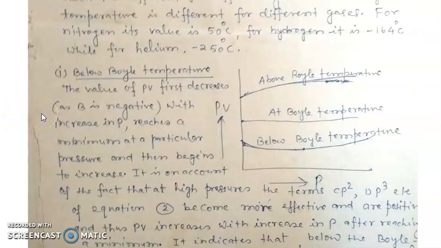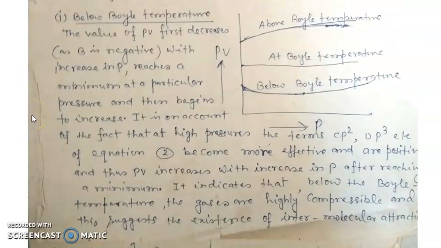It is on account of the fact that at high pressure, the terms CP² or DP³ etc. of equation 2 become more effective and are positive, and thus the product of pressure and volume increases with increase in pressure after reaching a minimum.